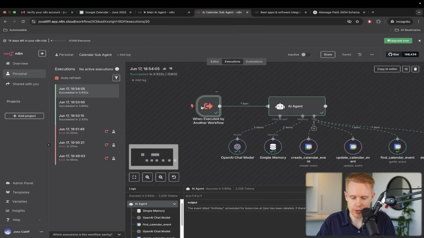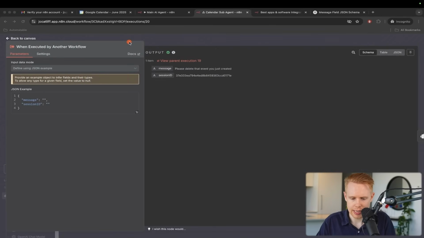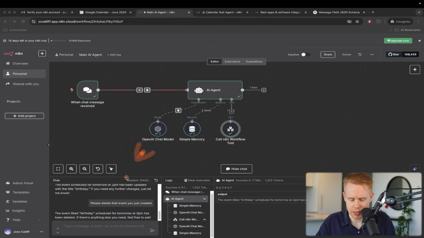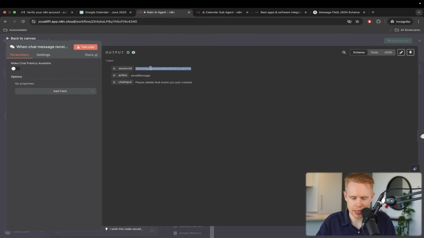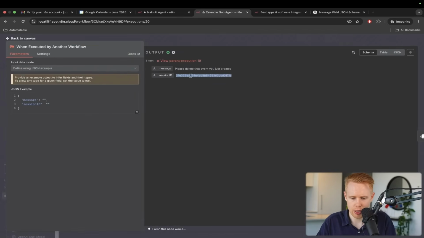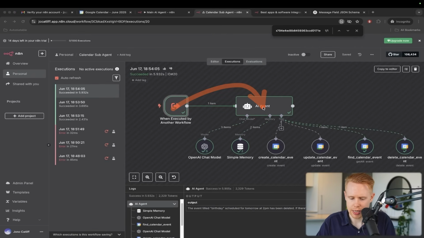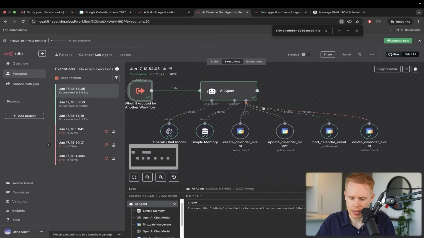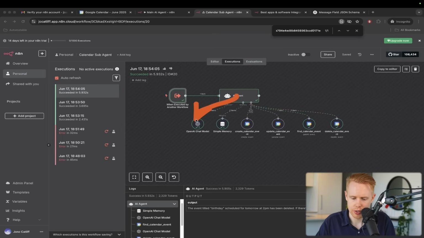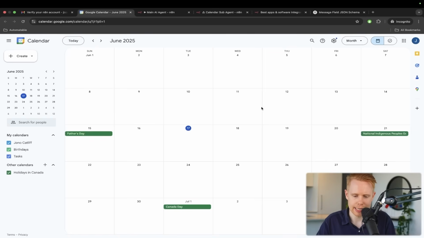And if we open up any of these nodes, we can see what happened. And the data was, "Please delete that event you just created," which was the last message we just sent down here. And it also passed in this session ID up top here. If we were to copy this and search for it, it's the same one. And then we pass that through this AI agent that we set up. And now we have the brain determining what to do. We're searching for it, coming back to the brain, asking it what to do next. We're finding that event, deleting it, and then we've gone ahead and deleted it.